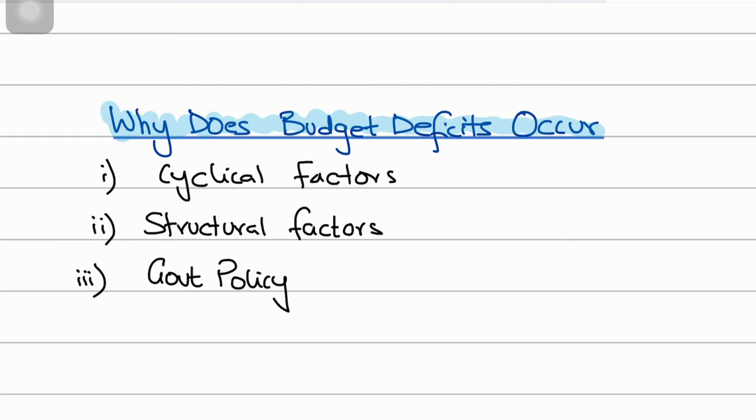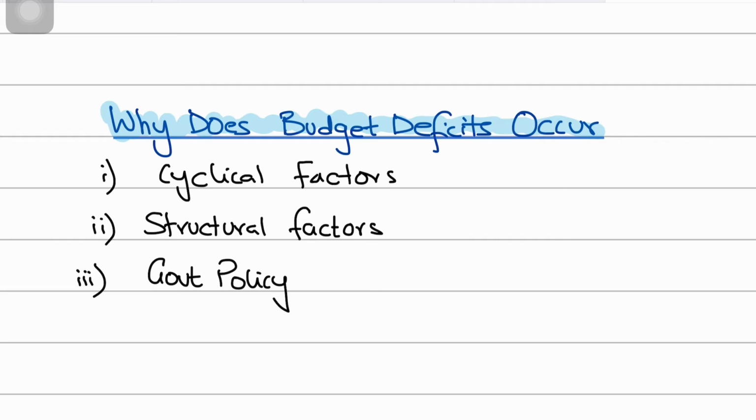So automatically the government has to end up paying more. So government spending on income support and social welfare goes up, while tax revenues are going down. So this leads to a budget deficit automatically in a recession, because government spending goes up while tax revenues fall.